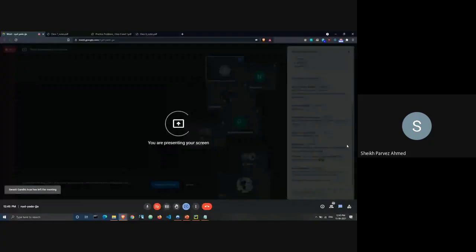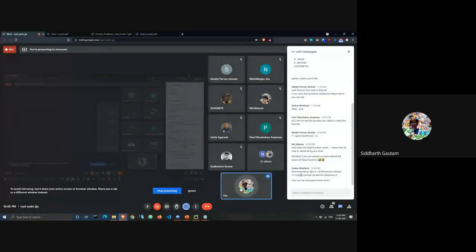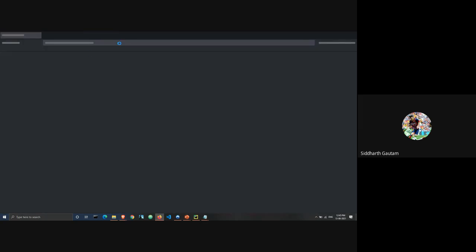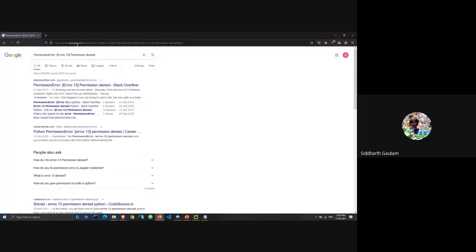Okay, so I'm sharing my screen again. What I'm going to do is take the error from the chat section, copy this. Let me just open Firefox, because that uses Google. I use a different thing, okay? And I'm just going to paste this error. What do you see as the first output? The very first result is from Stack Overflow, okay? Let me click this.